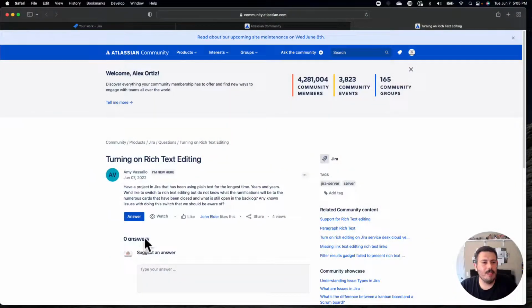All right, so jumping into the question here, I'll read it out loud. We got a turning on rich text editing. Have a project in Jira that has been using plain text for the longest time, years and years.